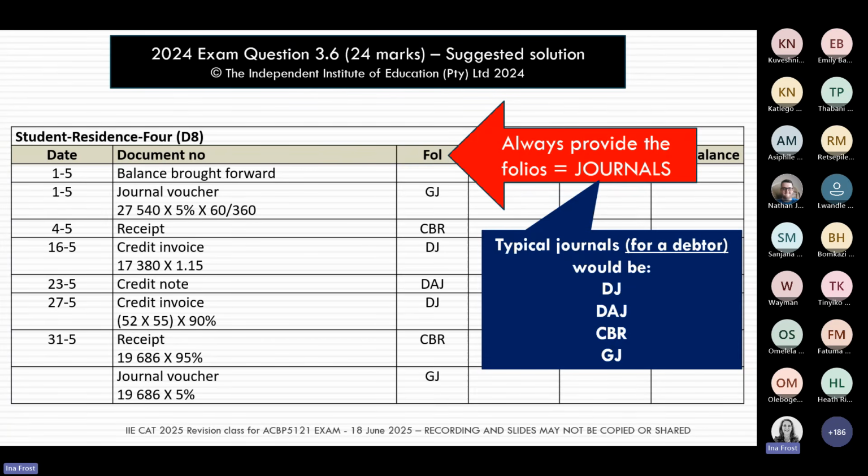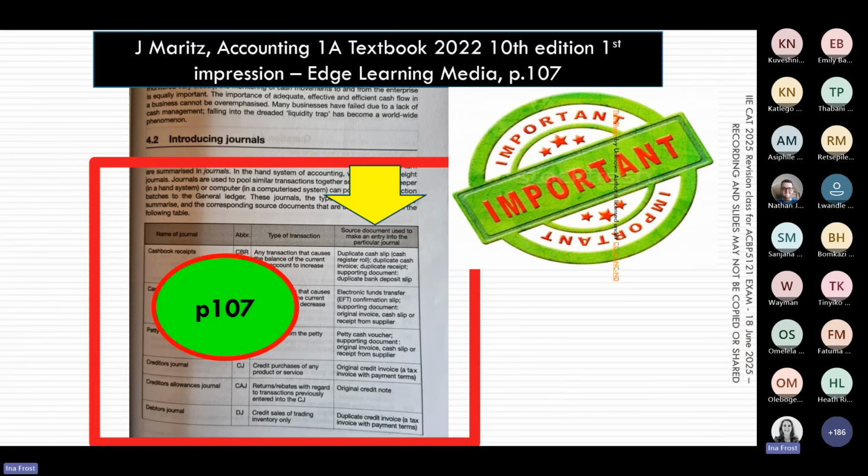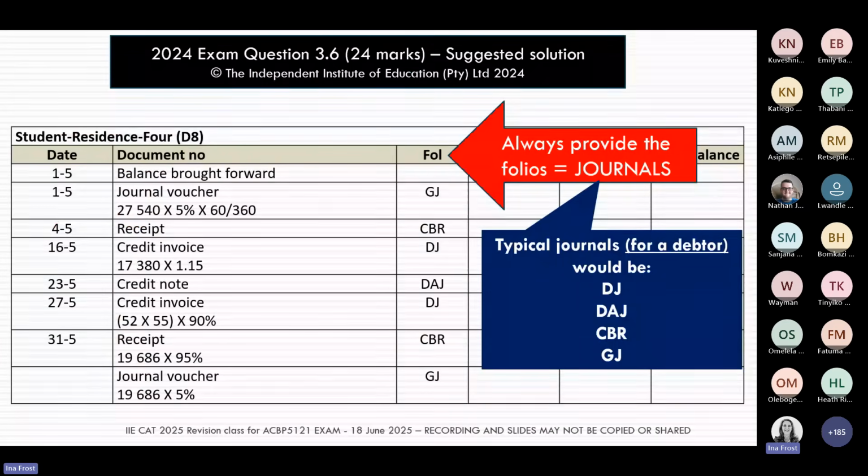Again, we're not going to tell you in which journal we record credit sales. We expect by this point you know that. And if you come back to page 107, here we tell you what type of transaction sits in each journal. We expect you at this stage of your studies to know that, for example, credit sales will be the debtors journal.